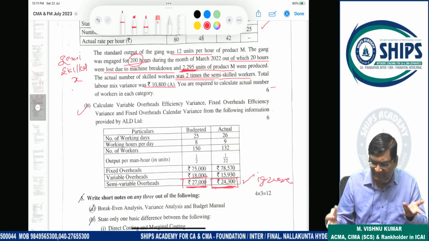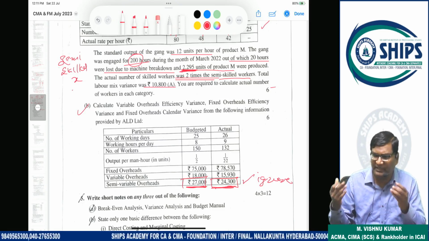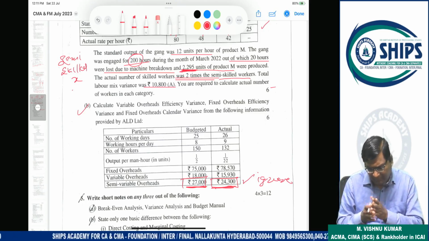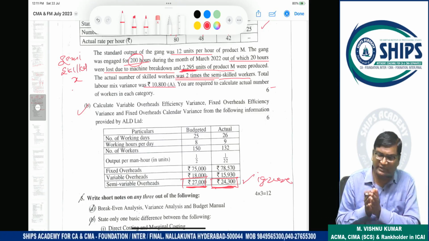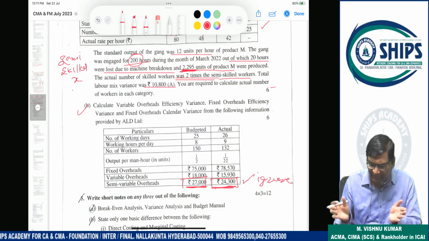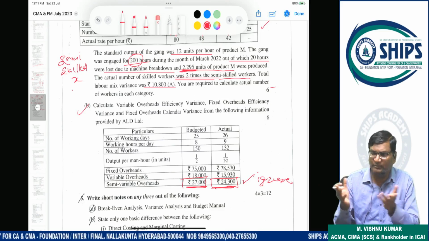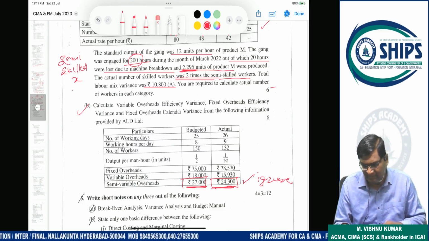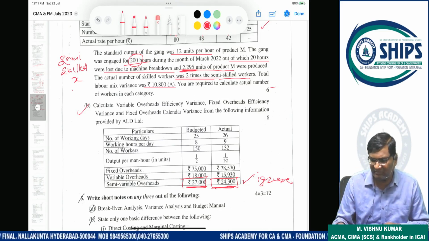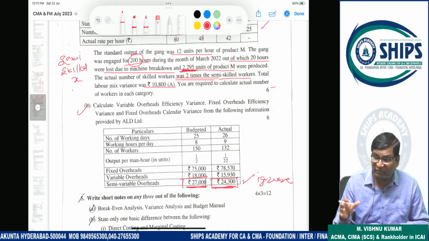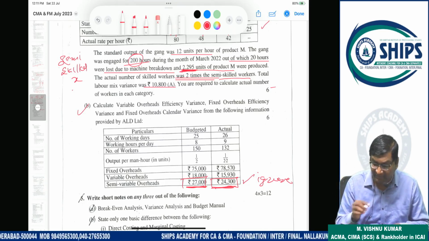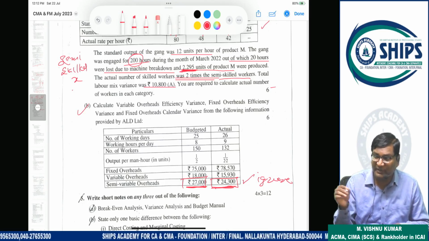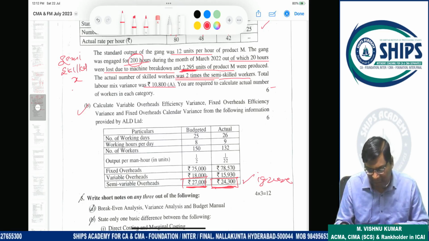Either he can assume that this should be ignored, or he can use any ratio to break it up and solve. So any student who ignores this and solves the question will also get the marks. Or the student who breaks this up according to their own ratios, by taking own percentages or own proportion, those students will also get marks. Only attempting the question is not required; attempting the question with assumption is required. You have to write the breakup: how to break up semi-variable is not given, so it is ignored. Or we are breaking up semi-variable in this ratio, then you will get marks.